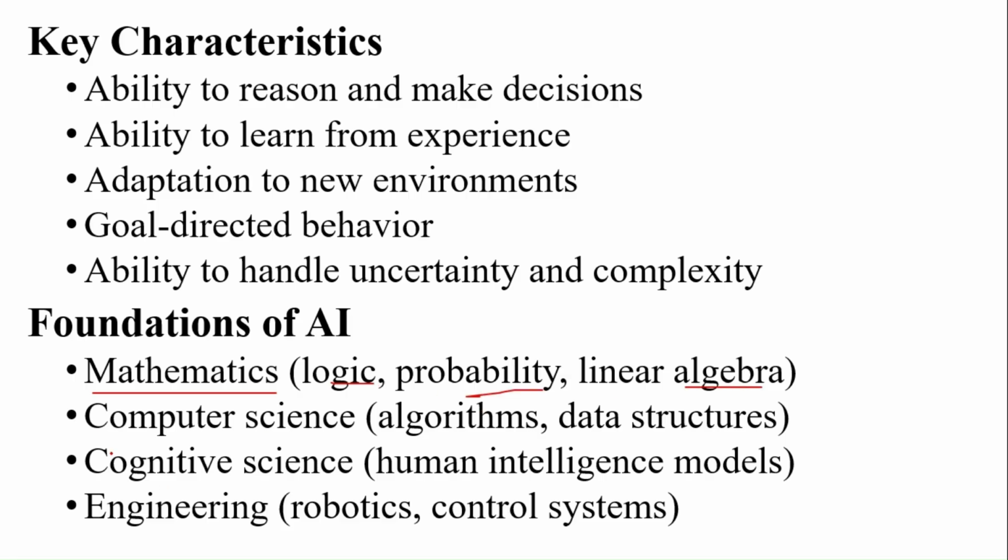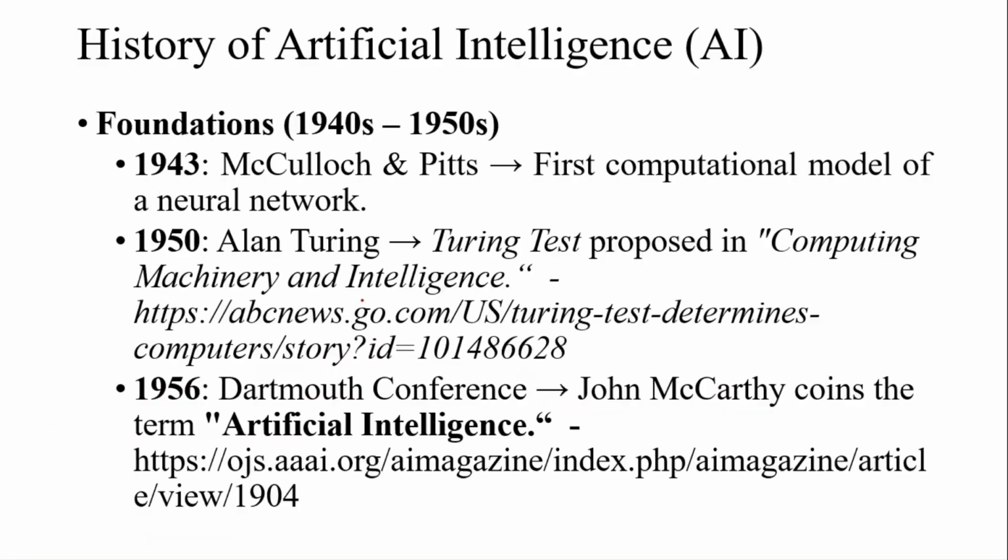Then with computer science, we have algorithms and data structures. Cognitive science provides human intelligence models, and engineering provides robotics and control systems. Combining all these four is what we call making an AI. That is the foundation of AI.